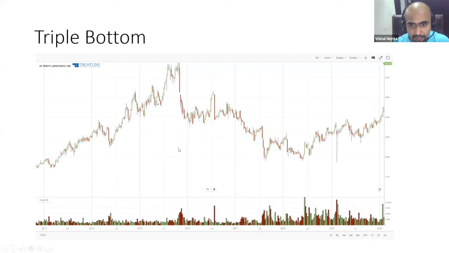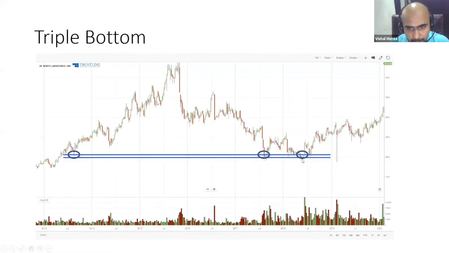And obviously, when we study the candlestick pattern and other indicators, you will know what these pattern formations are telling you. So when you have a triple bottom along with certain candlestick patterns, along with an oscillator in the oversold zone, it is a very good opportunity for you to go long on the counter.